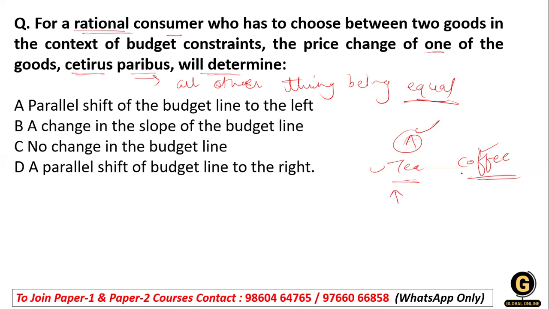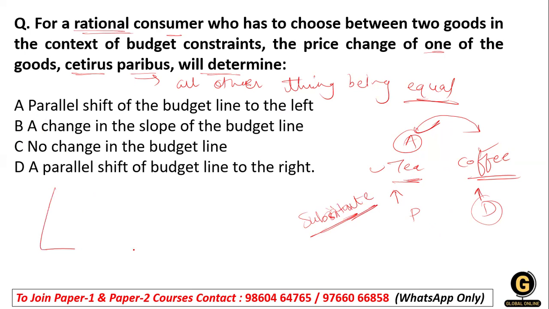What happens if the price of the tea increases? The person shifts to the coffee, because the demand for coffee increases. So when the price of one good increases, the demand for the other good increases. These are substitute goods of each other, so tea and coffee are substitutes.